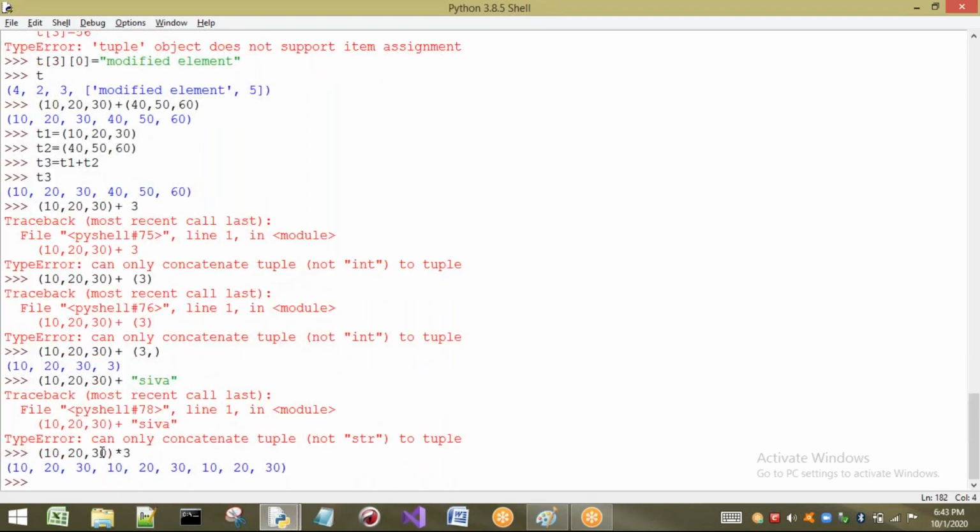So what happens? The same tuple is going to be repeated 3 times. Why is it going to be repeated 3 times? Because I have given 3 here. Okay, this is the concept of mathematical operators that can be applied on our tuple.